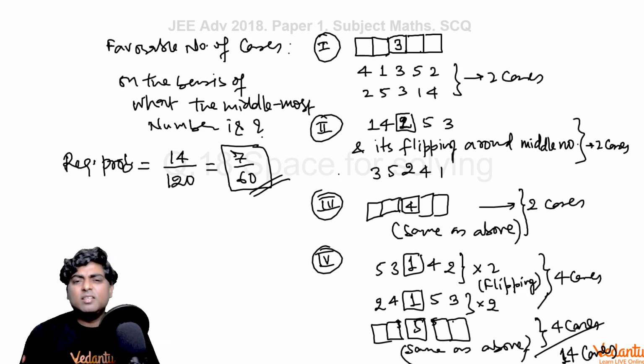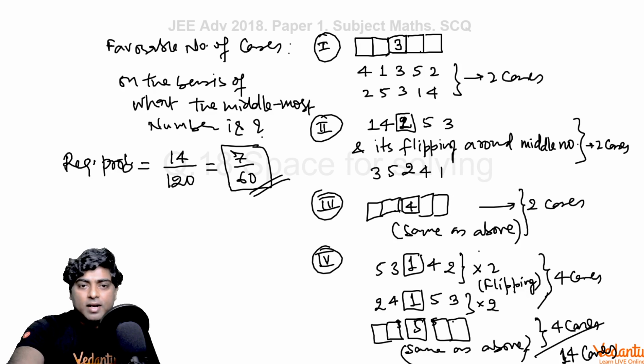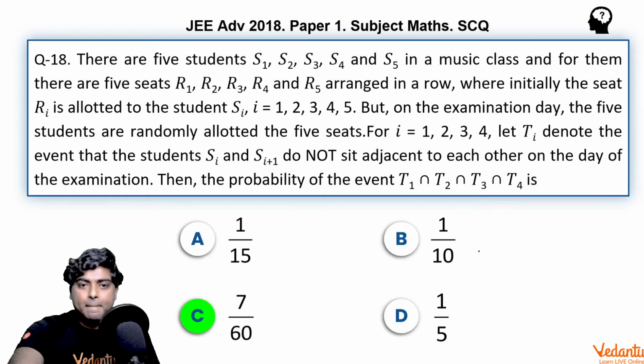It was easy to make cases for solving this question, because if you go for the principle of inclusion-exclusion, you can do that, but the number of considerations is higher in that manner. So this is better. The question was, I would say, at a very high level. So the final answer is 7 by 60. You can see option C is correct here.